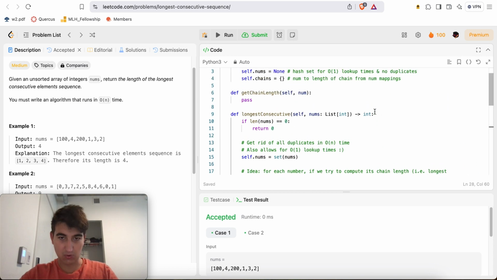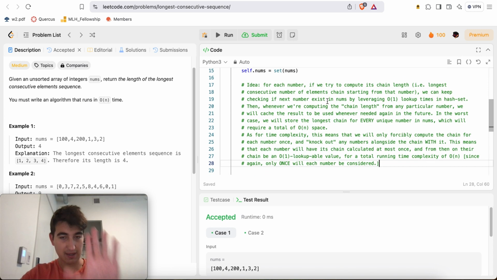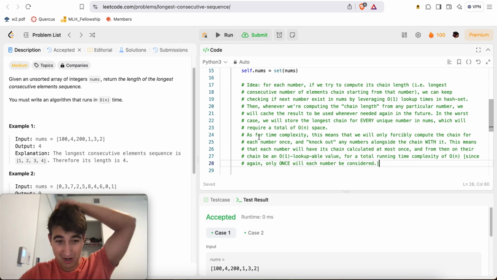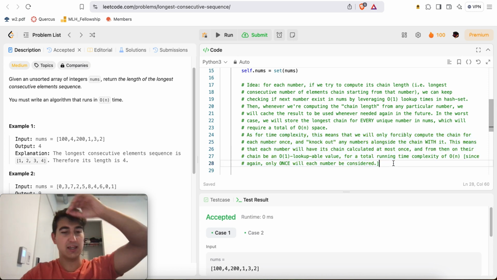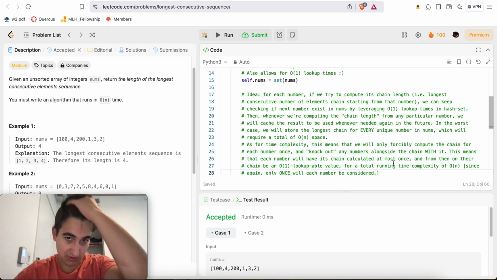Okay, so that's cool. Essentially, this is the idea. I'm just putting it in writing. I know it might not make too much sense, at least for the time complexity, but let's write it out and I'll try to explain my reasoning here.